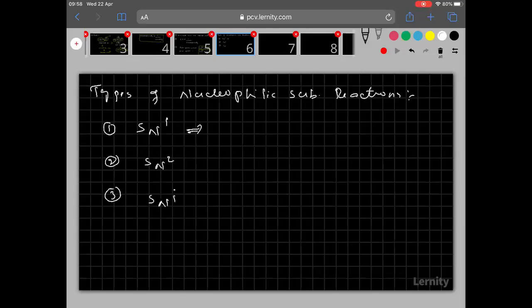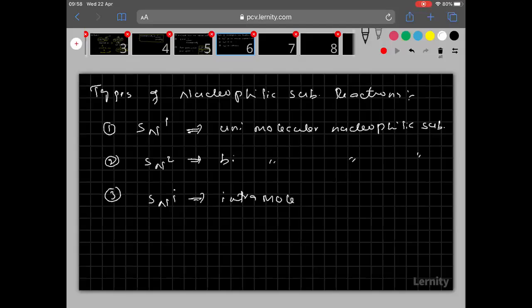SN1 is unimolecular nucleophilic substitution. SN2 is bimolecular nucleophilic substitution. Next, SNi is intramolecular nucleophilic substitution.